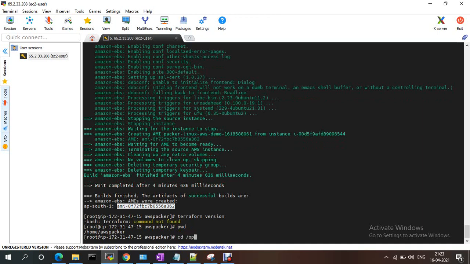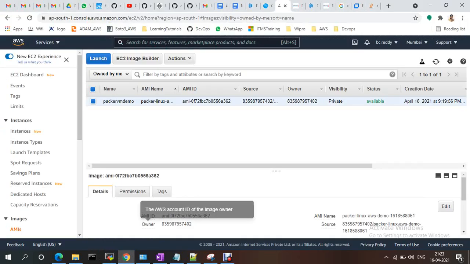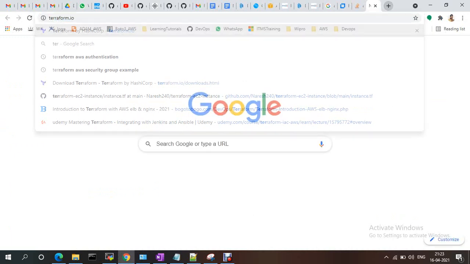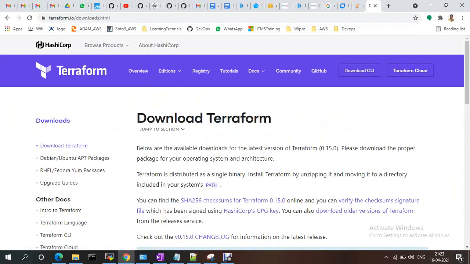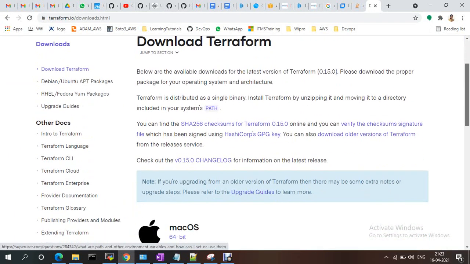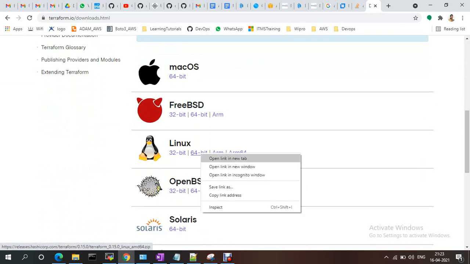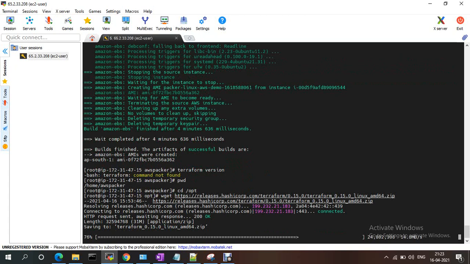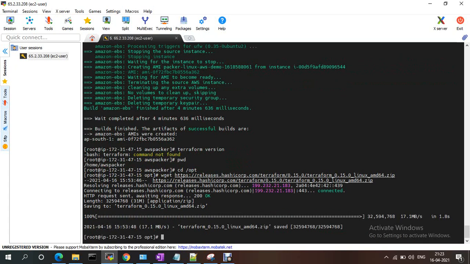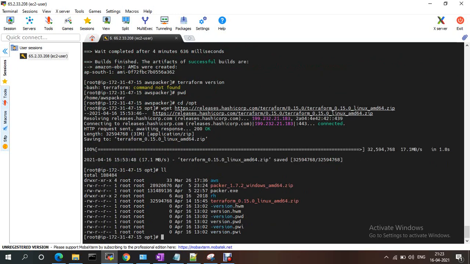I'm just doing cd /opt. I have shown you how to install Terraform. Just go to terraform.io and the download CLI page. Mine is Linux, so I'm copying this link address and using wget. Okay, it is saved, right? And I'm just unzipping; this is a zip file that will be downloaded.